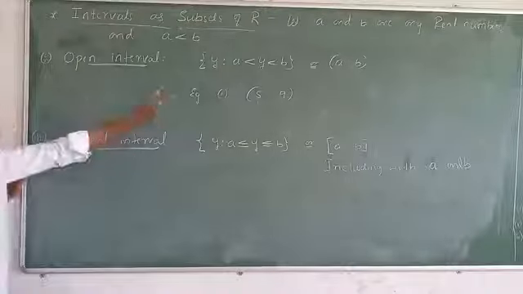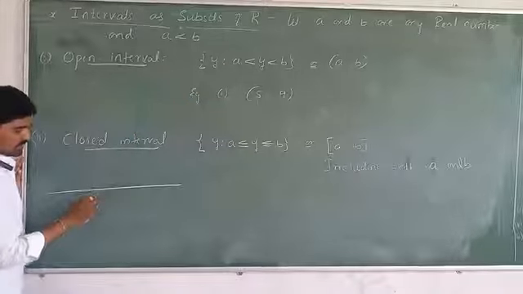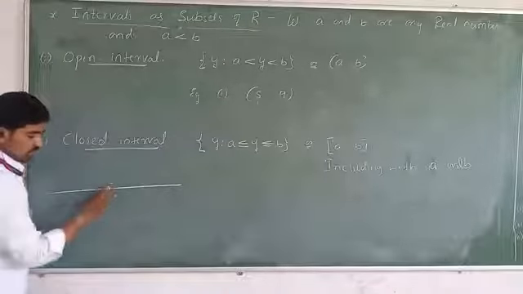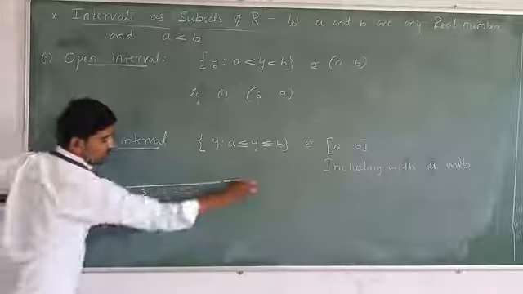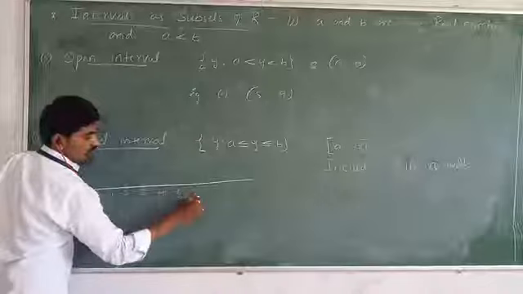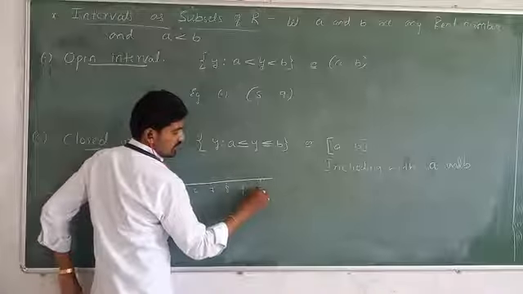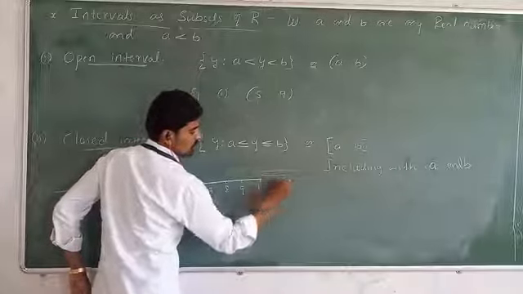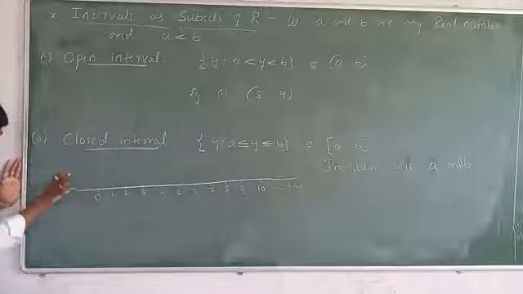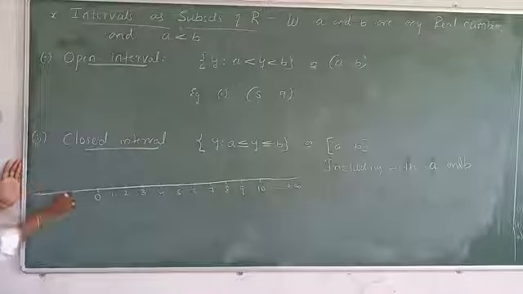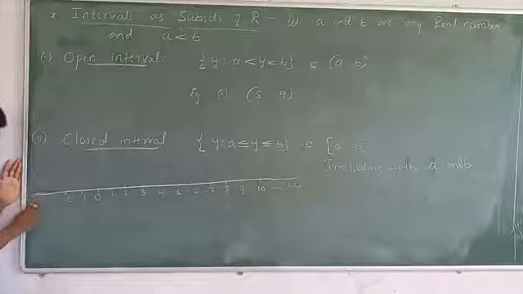Let us consider the same example, 5 to 9. Then this is your number line, and the center is 0. Then 1, 2, 3, 4, 5, 6, 7, 8, 9, 10 up to positive infinity. And from the left side of 0 we have -1, -2, -3.